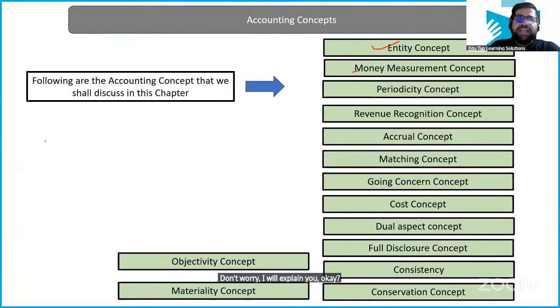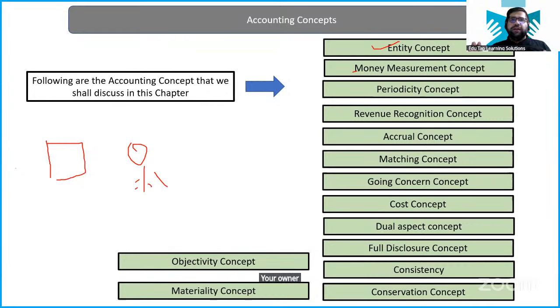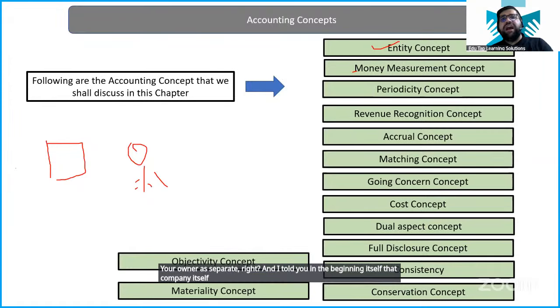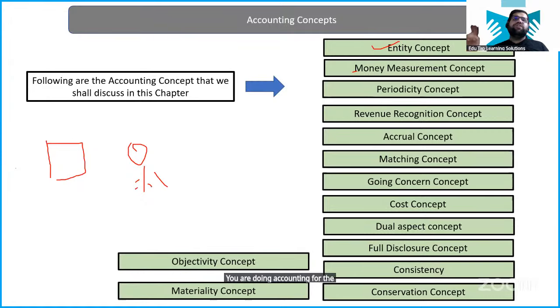See, entity concept basically says what? That you have your business separate and your owner separate. I told you in the beginning itself that company itself is an artificial person. You are doing accounting for the company, not for the owner.